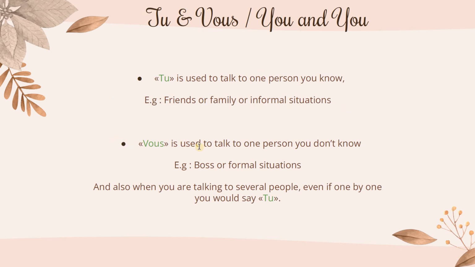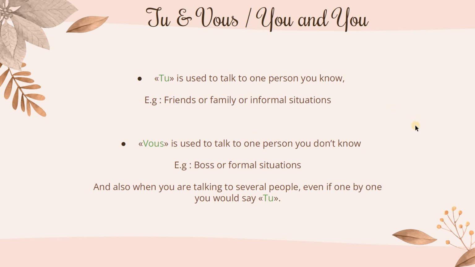And vous is used to talk to one person you don't know, for example your boss, or formal situations, maybe at the bank, at the post office, and the hospital. You have to use vous, but you can also use vous when you are talking to several people, even if one by one you know them, so you would use tu.